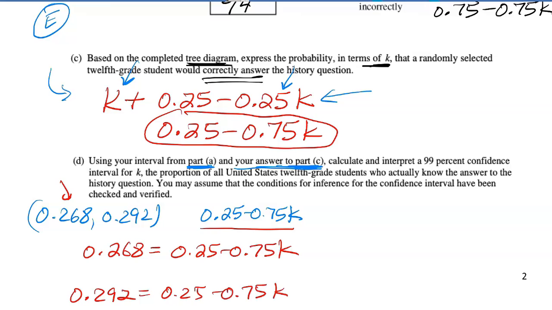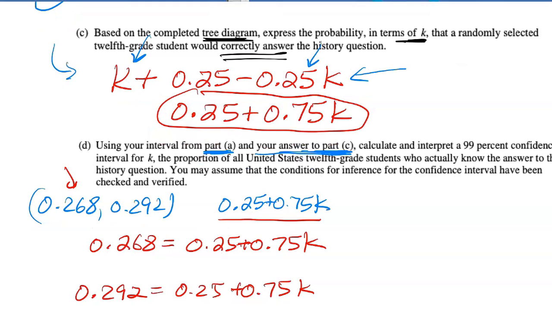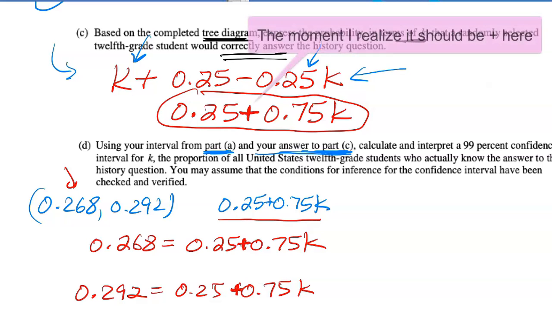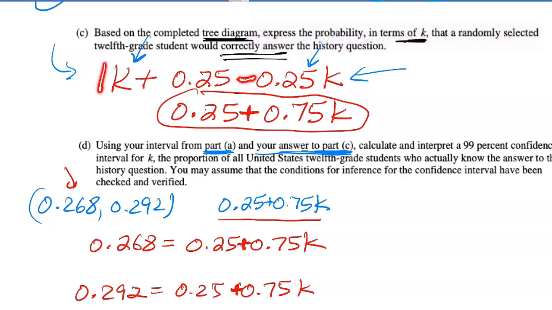Basically, I'm transforming the endpoints of my first interval into a new interval in terms of k. As I calculated that, I was getting negative answers, and then I realized I'm going to go back and make this a plus, because I had a 1 minus 0.25, and I accidentally wrote a minus there, but it should be a plus. So thankfully, them asking on part D now helps me get part C fully correct.